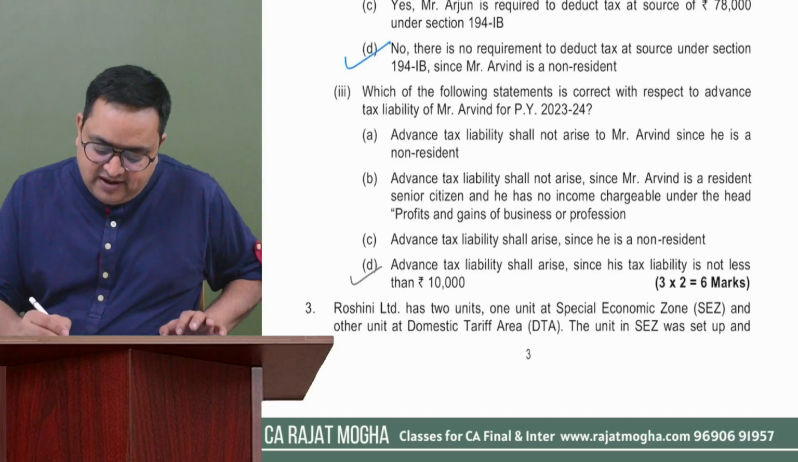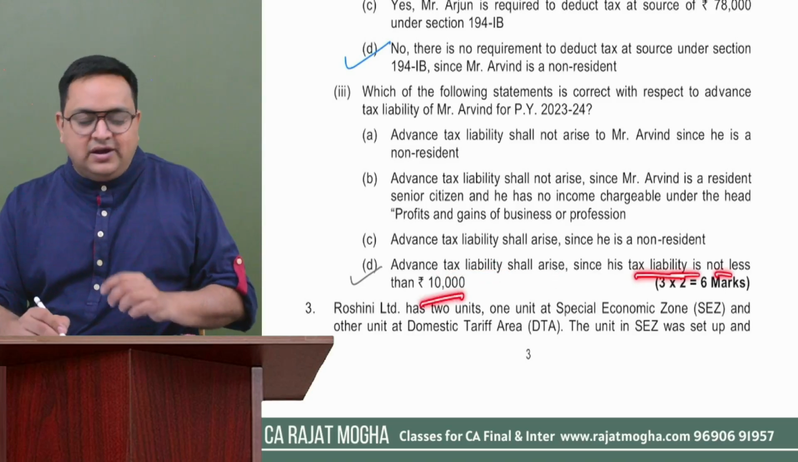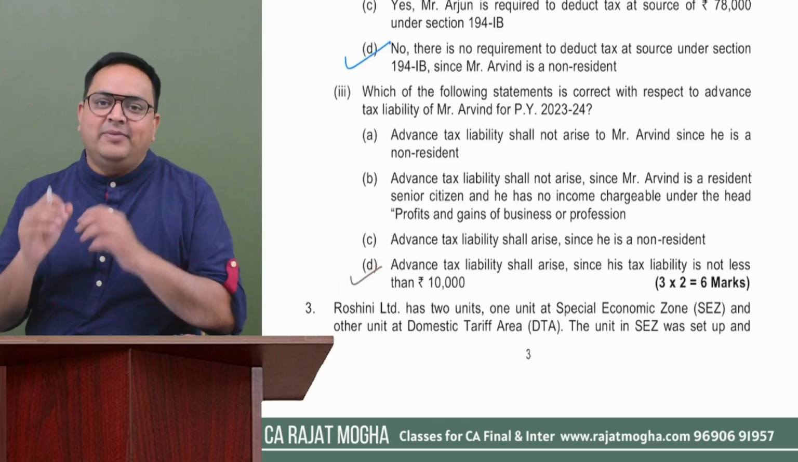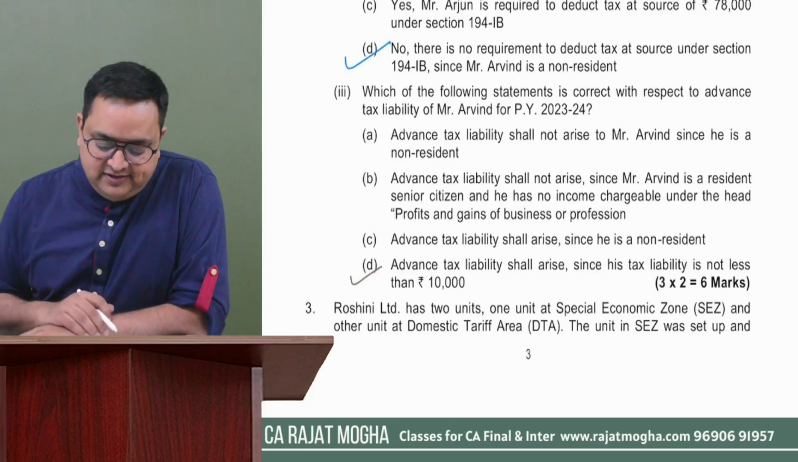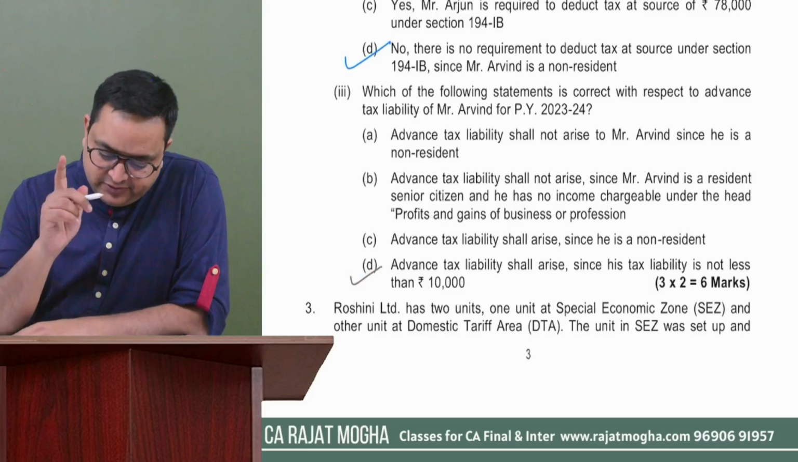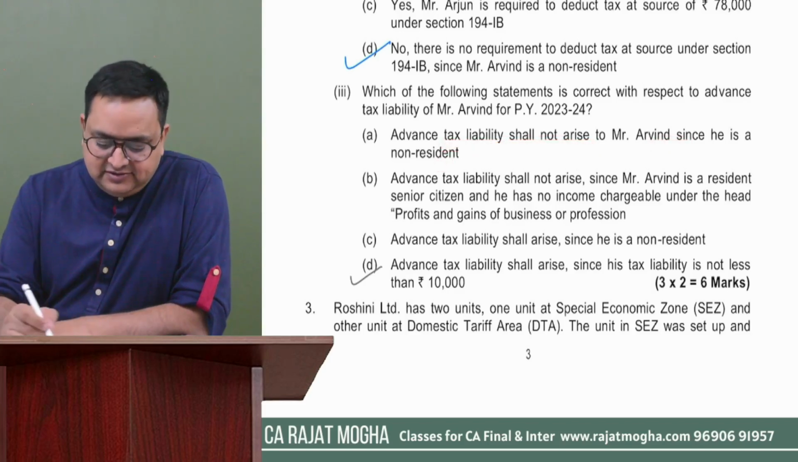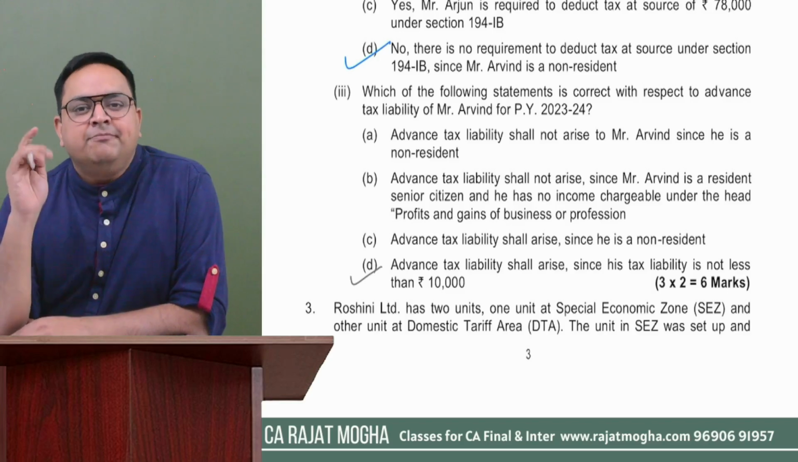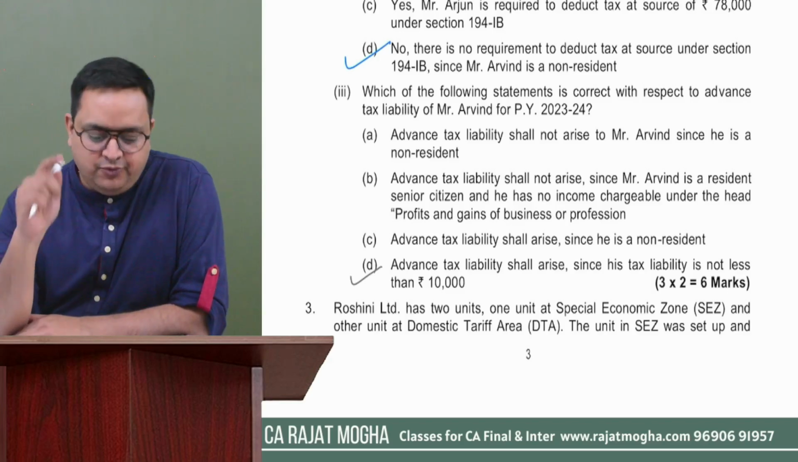Why? Advanced tax liability will arise because the tax liability is not less than 10,000. It is 10,000 or more. That is the reason we are going to apply this particular provision, right? So this answer is the correct answer. Got it? Let me repeat it once again. Advanced tax liability shall not arise because Arvind is a non-resident. No, it does not depend upon resident or non-resident. Advanced tax liability is on all persons, provided their tax payable amount should be 10,000 or more.